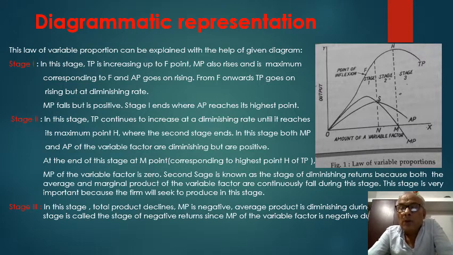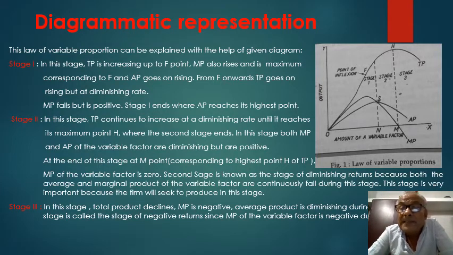But modern economists have analyzed the law of diminishing returns, the law of constant returns, and the law of increasing returns by dividing them into three stages. This law of variable proportion can be explained with this diagram.